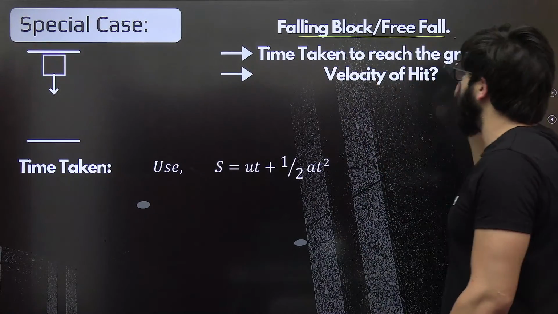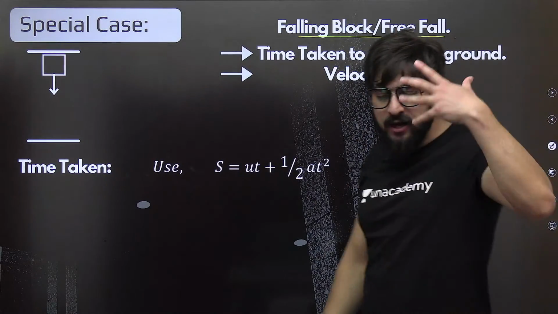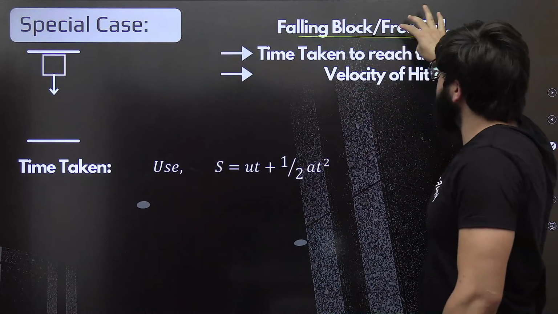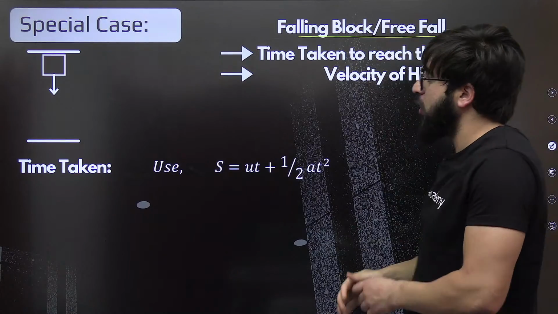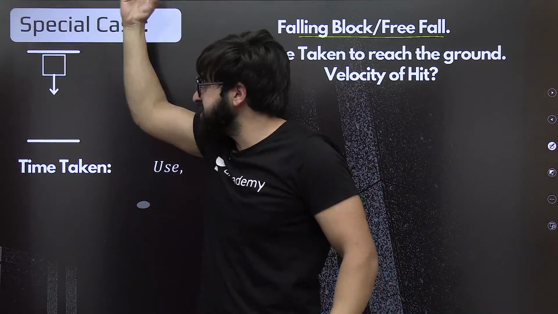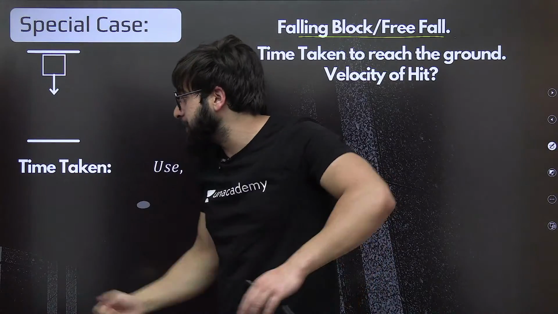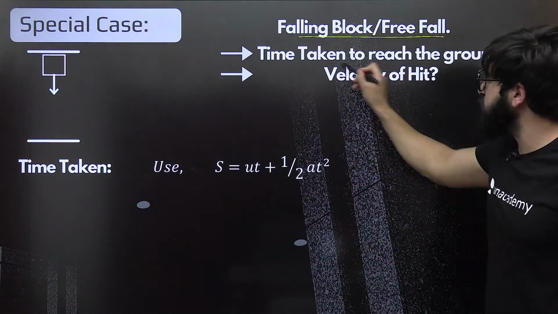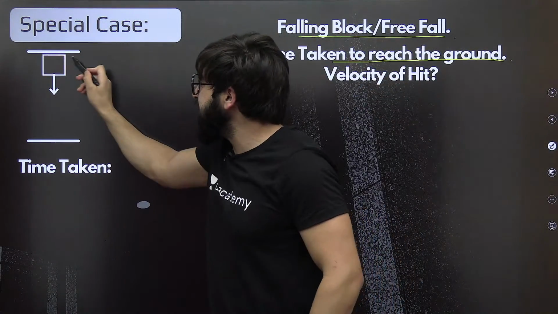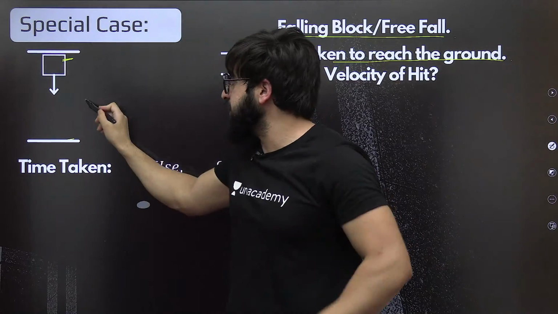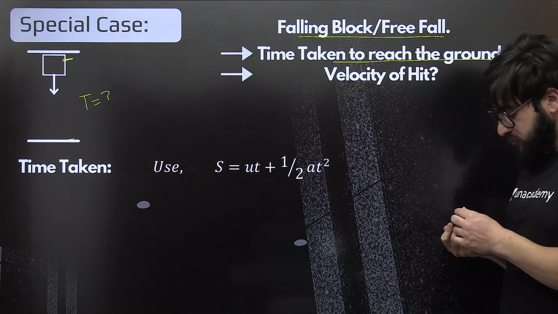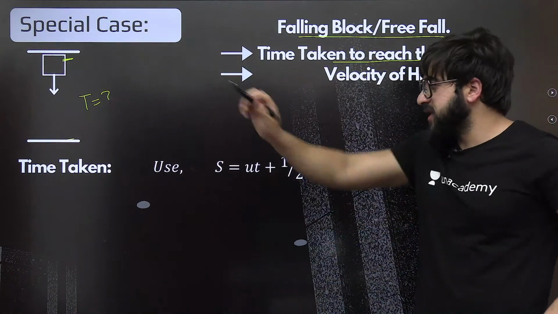So first of all, this is a falling body. This is not that special, but still I'm saying this is a special case. This is a falling block, falling body or free fall. If I'm releasing this block over here with no extra velocity given, just releasing, it will fall under gravity and come back. So first of all, what I'm supposed to find is the time taken to reach the ground. How much time is it going to take to go from this point to this point? I need to find that exactly. That's my first goal over here, time taken.